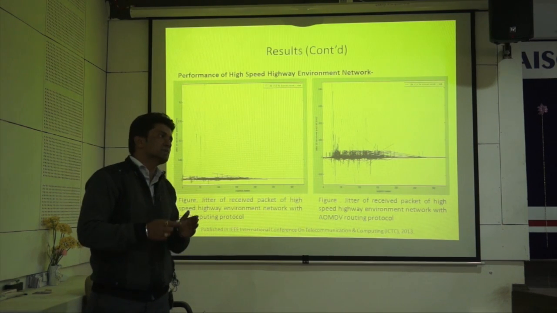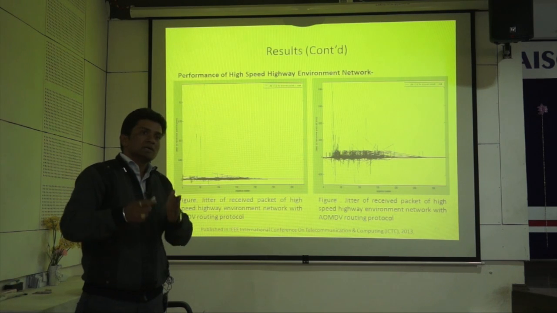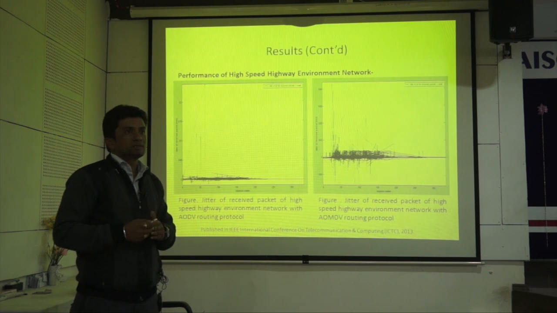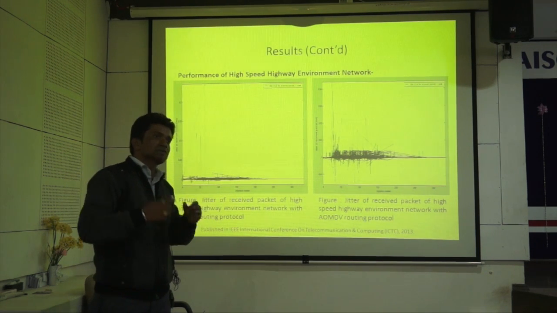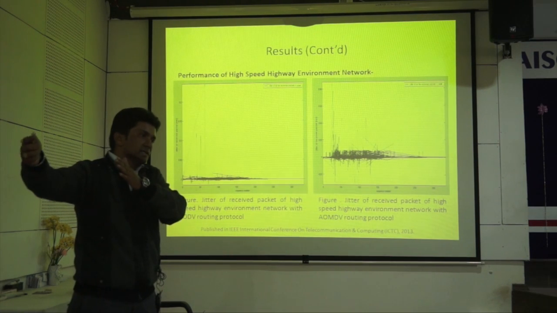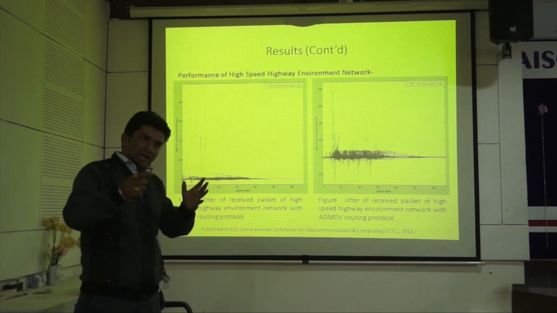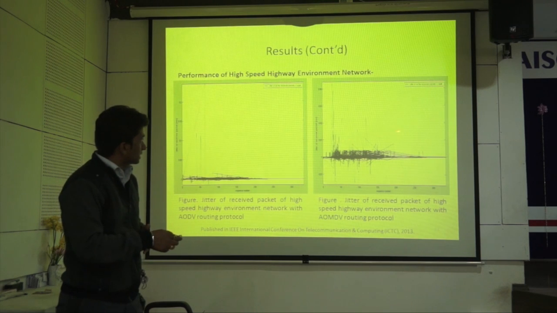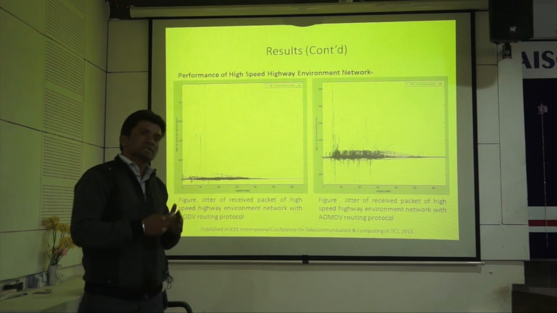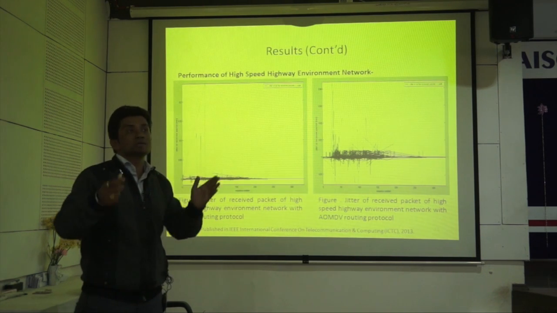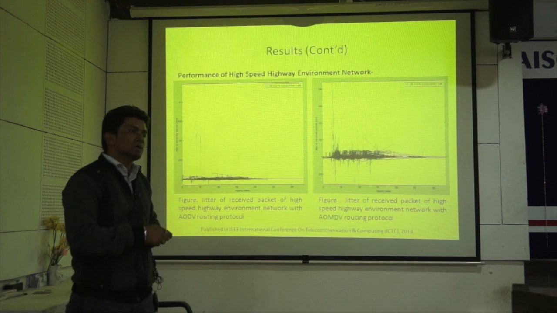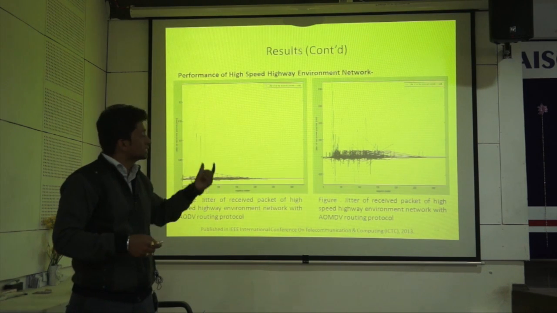The reason is that jitter means the time difference between the second delay and the first delay. Let us consider that the second packet stays for a longer amount of time in the queue, because the first packet is not yet processed at the receiver side. So the second packet will stay in the queue for longer, and the difference between the second packet's delay and the first packet's delay will be positive. That's why the delay on the upper side is positive. Here some of the delay is negative. The reason is that suppose the second packet spends very little time at the radio channel or in the queue. In that case, if you find the delay for the second packet and the first packet, the difference will be negative.